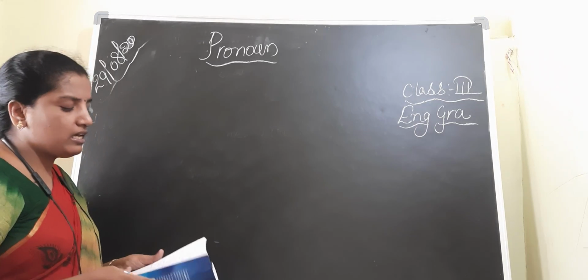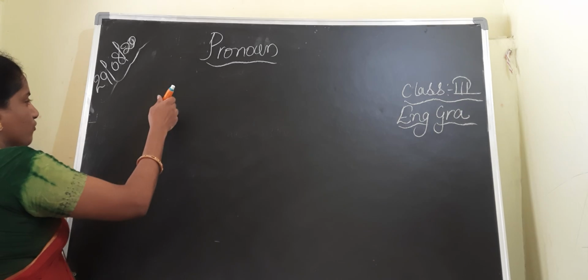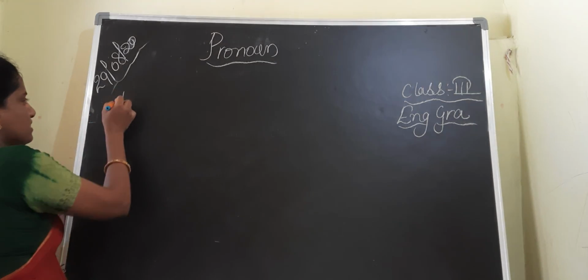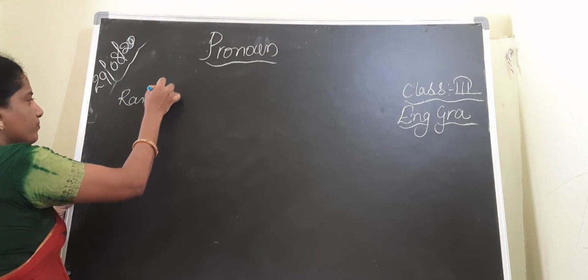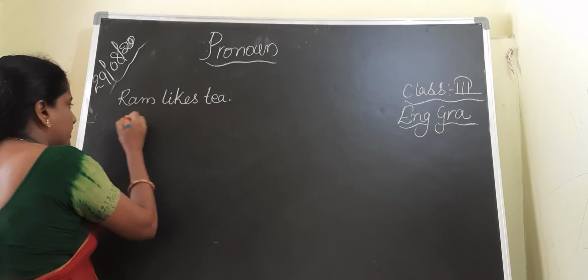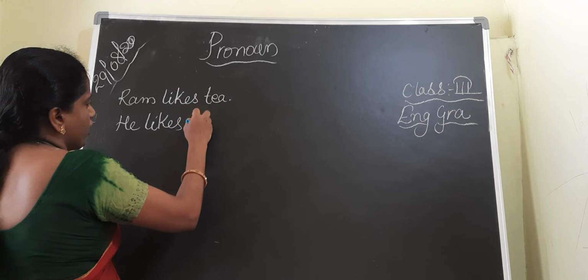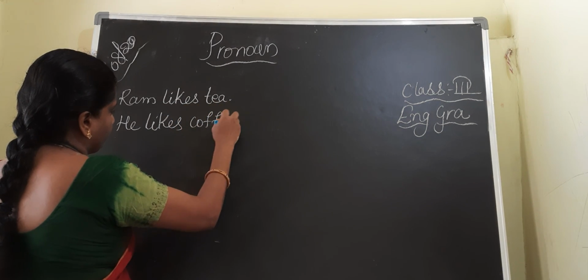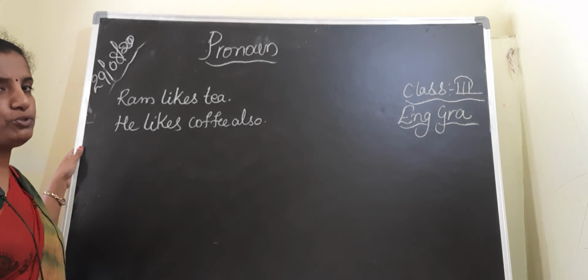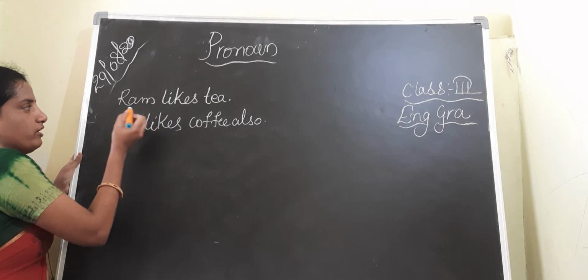Now, let us see what pronouns are. What is a pronoun? I'll give you an example so that you can easily give the definition. Suppose I wrote: Ram likes tea. He likes coffee also.